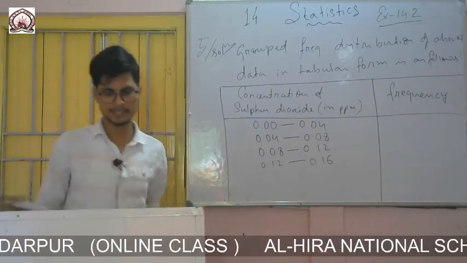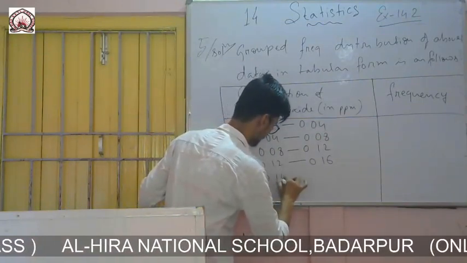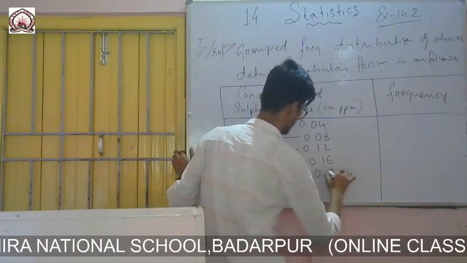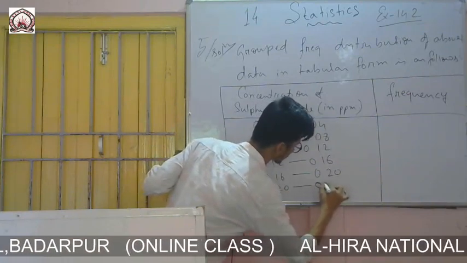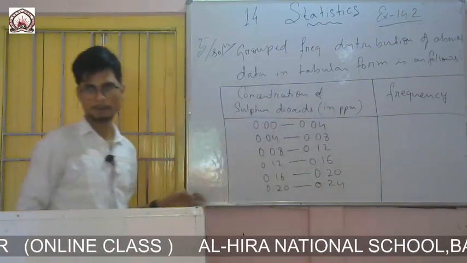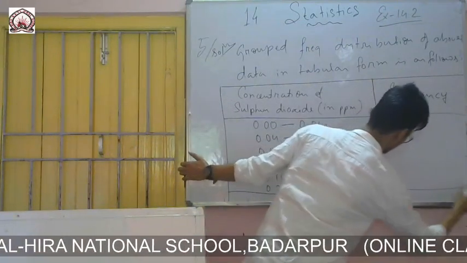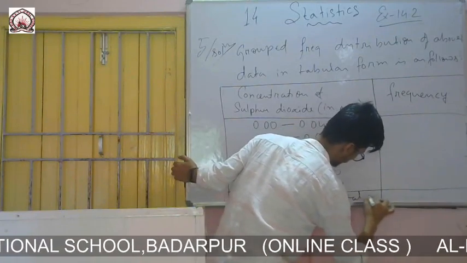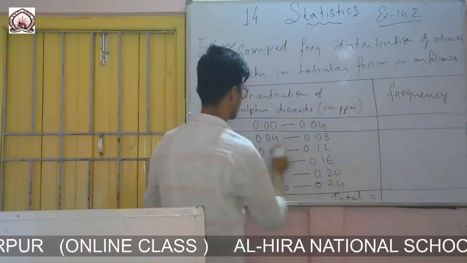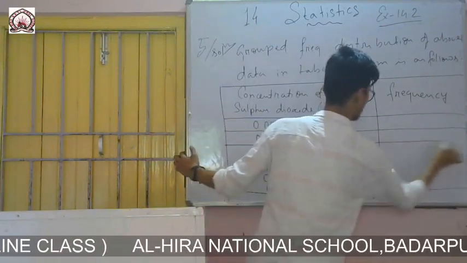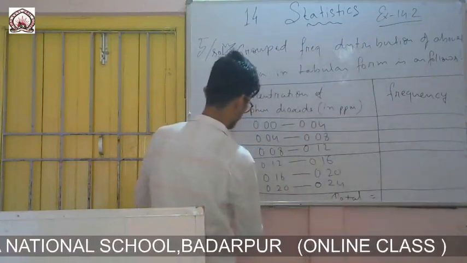Yes, 0.22 is there, that means up to 0.24 you have to go. 0.16 to 0.20, then 0.20 to 0.24, and the last line will be for writing the total. Okay. So you make the lines, because I am giving this so that you can easily see what I have written where. While writing, you make this box nicely.